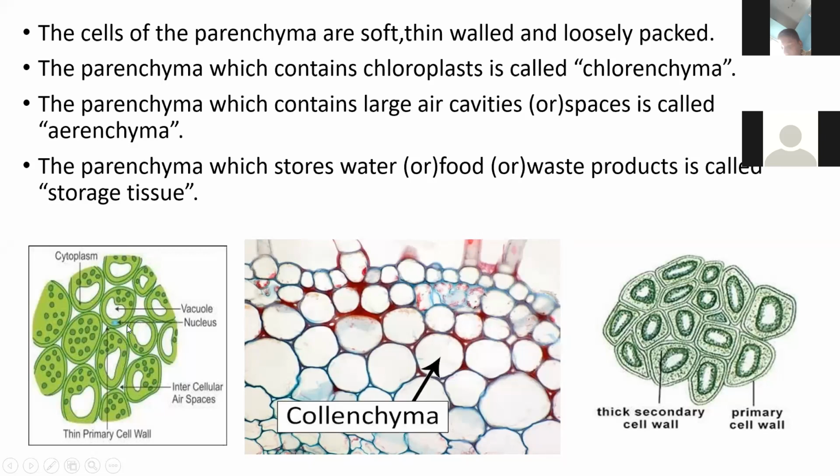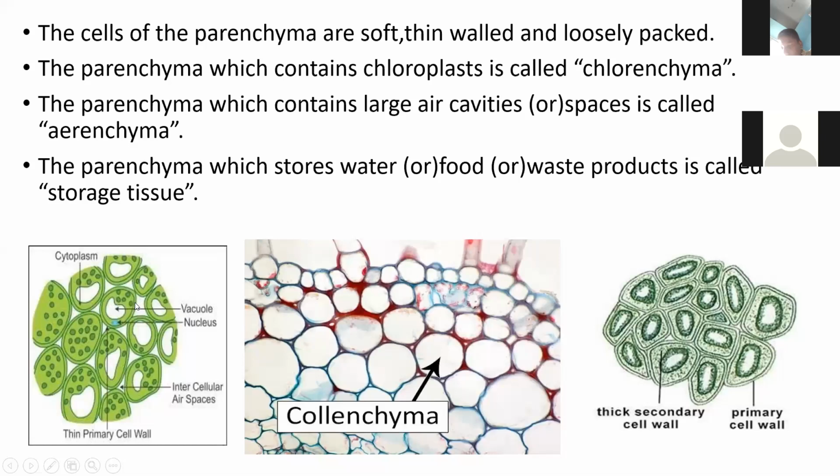The parenchyma cells are very soft and thin walled. They are loosely packed. The cells have some spaces between them. That means it has some intercellular spaces.